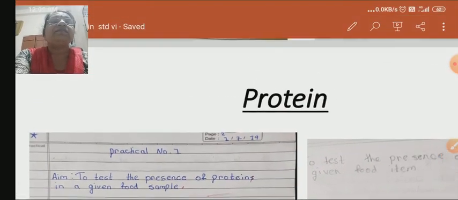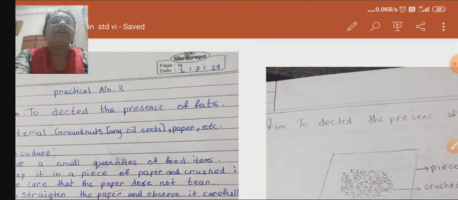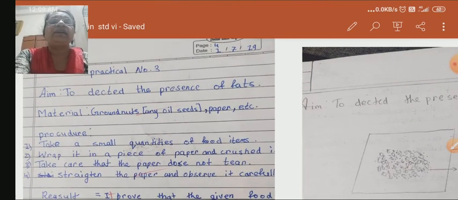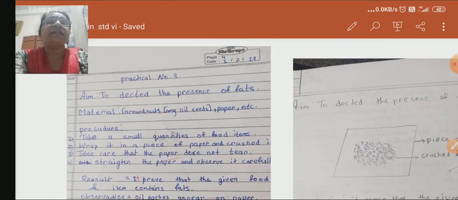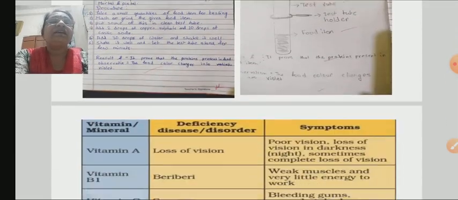And a very simple test for fats. Fat means oil, butter, etc. So here for the test of fats, take any oil seed, wrap it in thick paper and crush it gently, so that after some time the oil patches come on the paper. It proves that the oil seeds contain fats. Clear? These are the three tests we discussed in this topic.